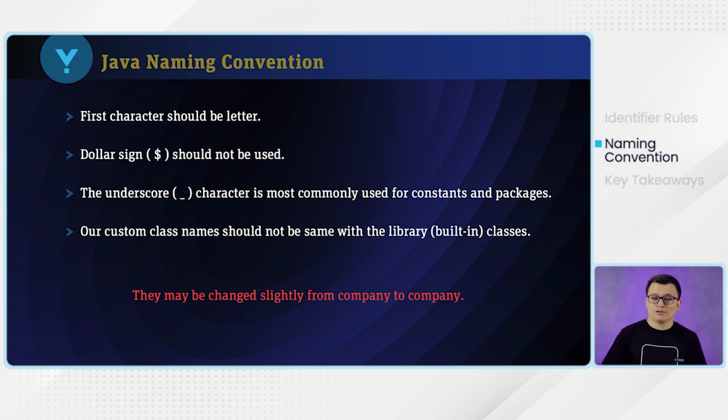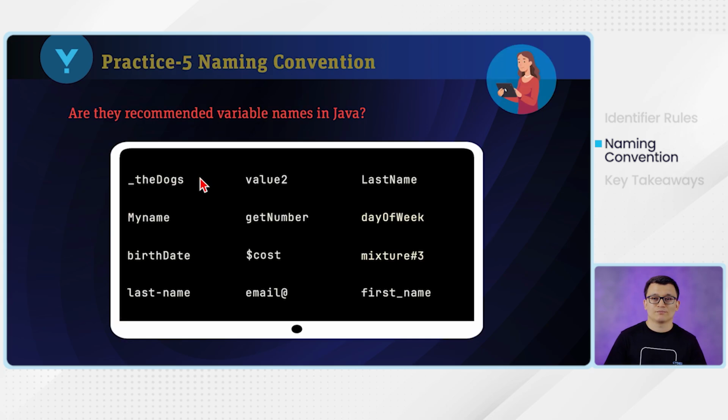Okay. And also, they may be changed slightly from company to company. Each company might have different naming conventions, but what we covered here is the standard. Okay. And now let's take a look at this practice. Let's see if those naming conventions are correct for a variable. Remember, for variable, it should be a noun. Variable names should be nouns, and they should use lower camel case.